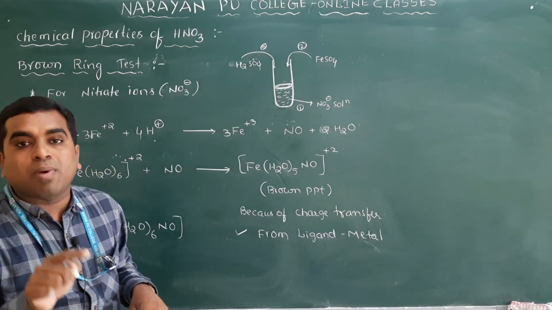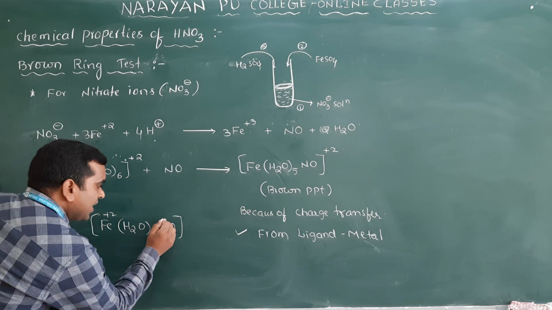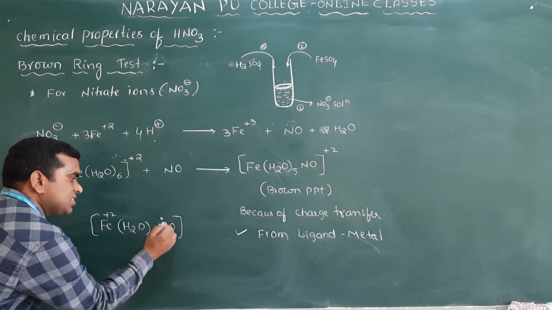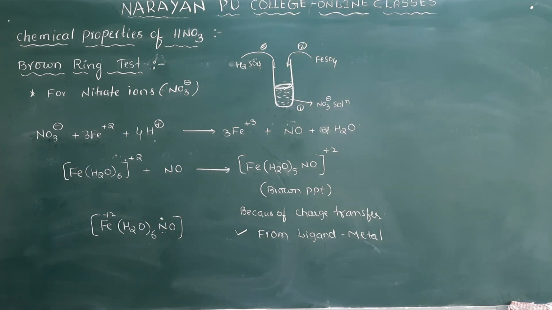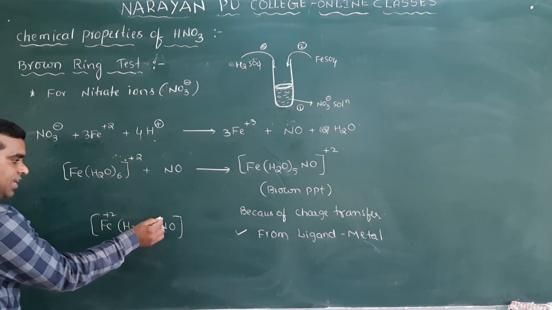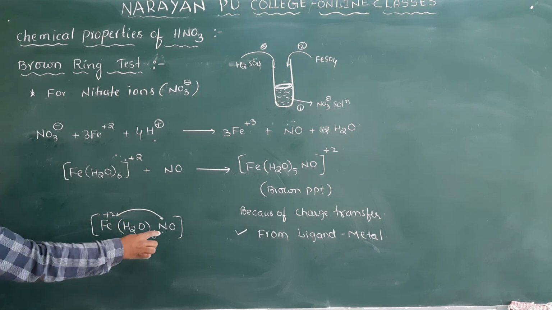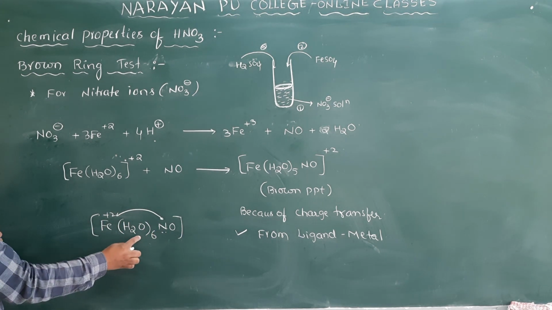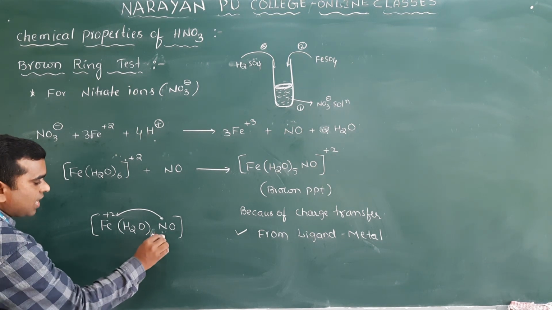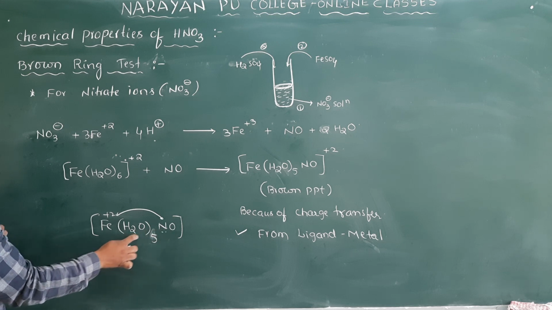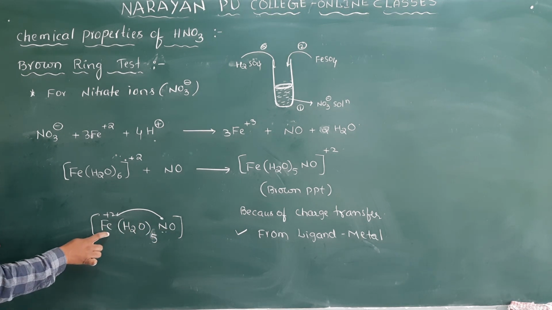It has 1 electron here, a lone pair of electrons is there, along with that 1 electron. So what will it do? It donates this electron to the metal. H2O, 5 times, and NO, these we call ligands. Clear? This is the central metal atom.